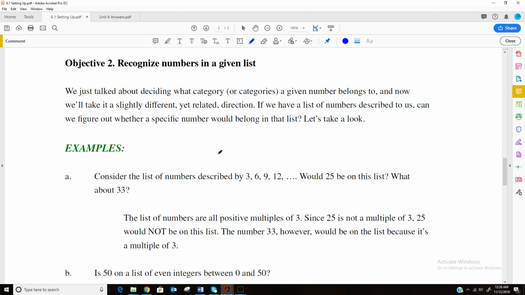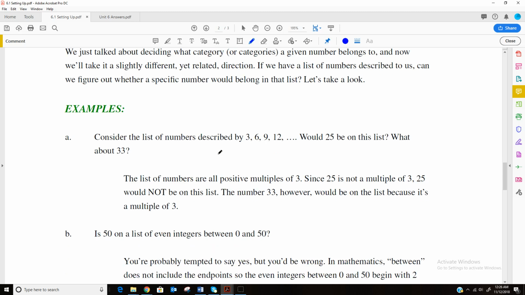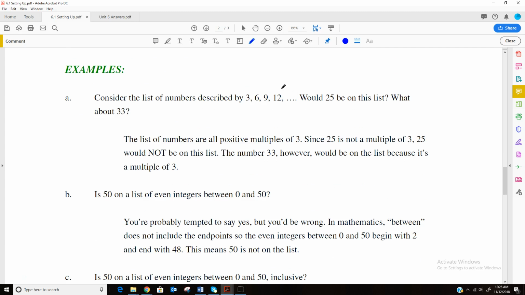So now we're going to look at recognizing numbers in a given list. It says we just talked about deciding what categories a given number belongs to, and now we're going to take just a little different direction, and a list is going to be described to us. Then can we figure out if a specific number is in there? So it says let's consider the list that is 3, 6, 9, 12, and so on, following that pattern forever. Would 25 be on the list?